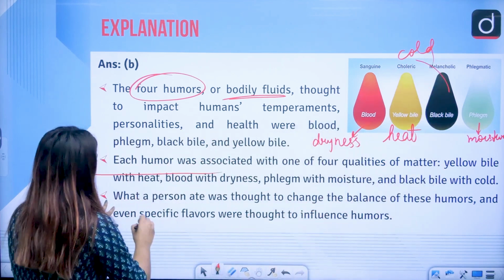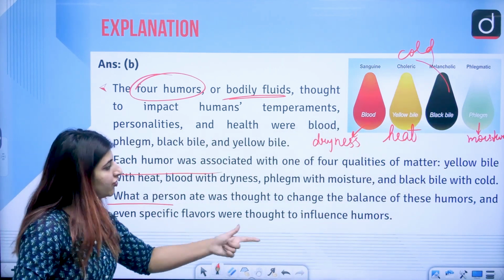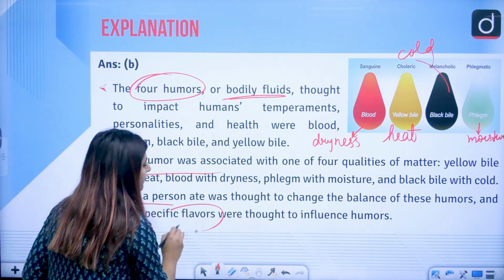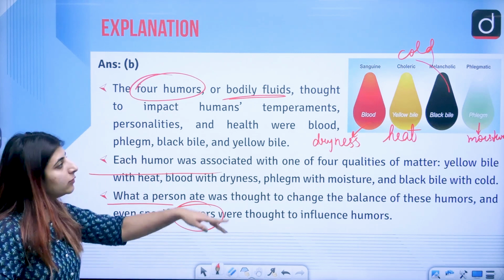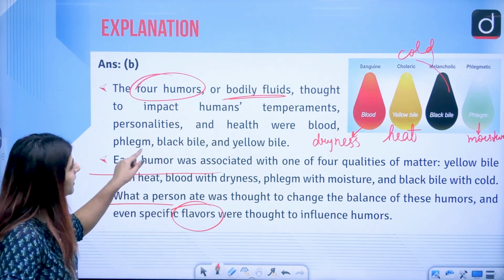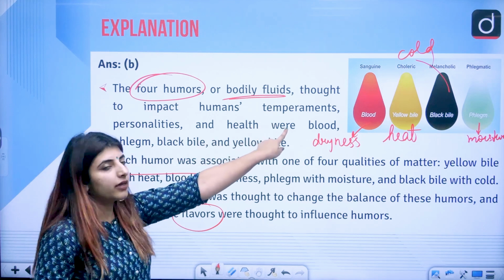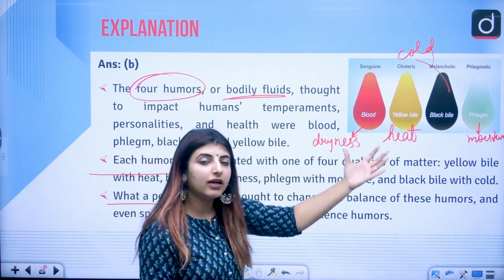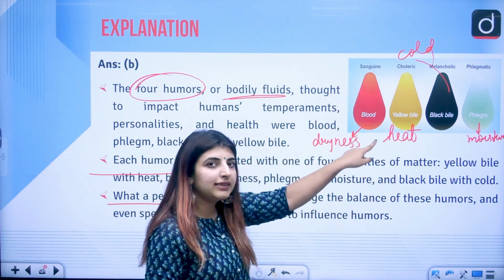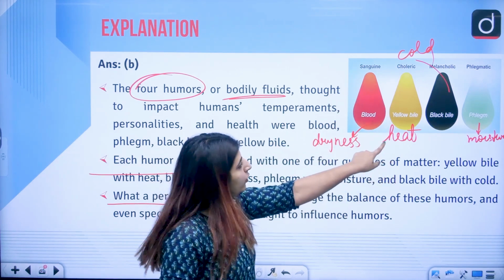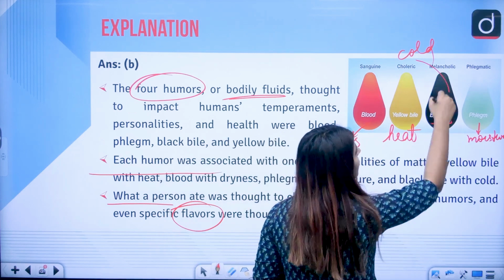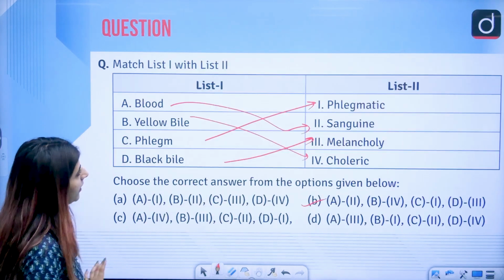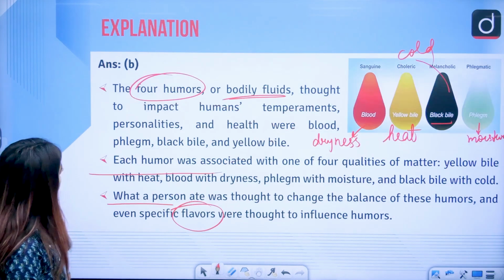So of course what a person ate was thought to change the balance of these humors and how he or she reacted. Even specific flavors were thought to influence these very humors, correct? So you should note down what kind of humor is influenced by what thing and what color it signifies. So sanguine is blood, choleric is yellow bile, black bile is melancholic, and phlegm is phlegmatic. Correct? So here this very thing.